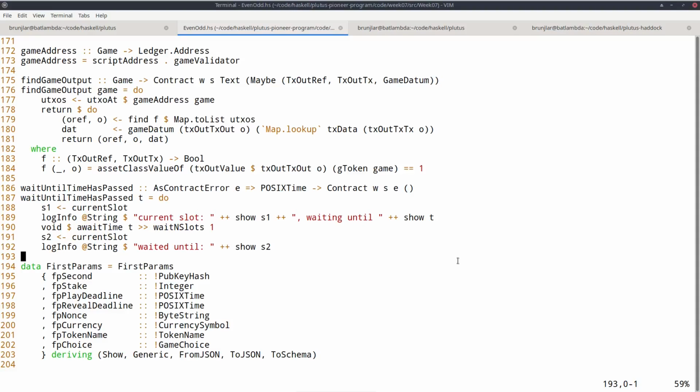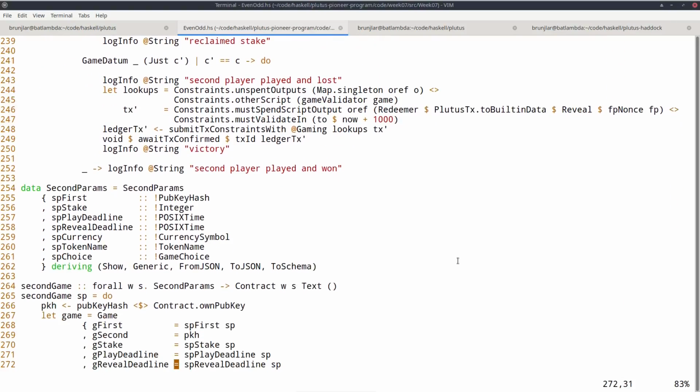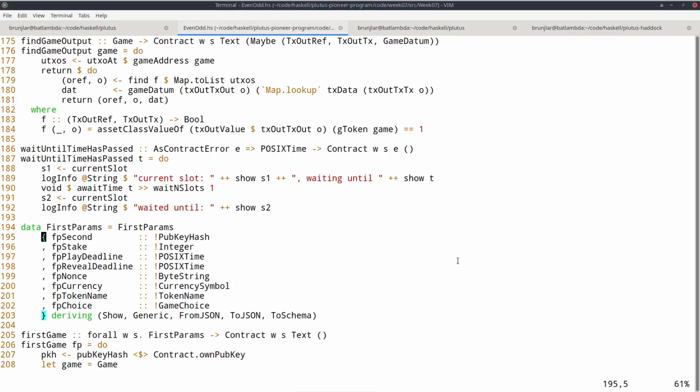Okay, so now we have two contracts for the two players. One for the first player to play the game, the other one for the second player. The second player plays the game, and with corresponding parameters, first params and second params. So first params, we don't need the first player. The first player will be the owner of the wallet that invokes this contract, but we need the second and the other things we need to define the game, the stake, the two deadlines. Then we need the nonce that the first player wants to use to conceal his choice. And then the NFT, which we split into currency symbol and token name. And finally, the choice, the move that the player wants to make.